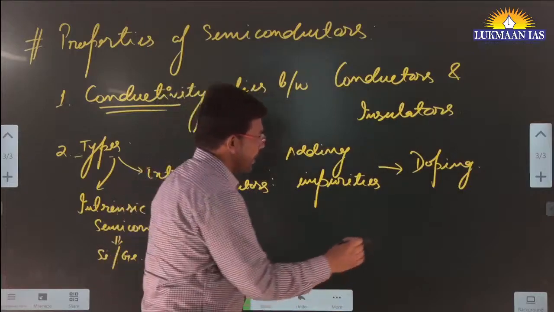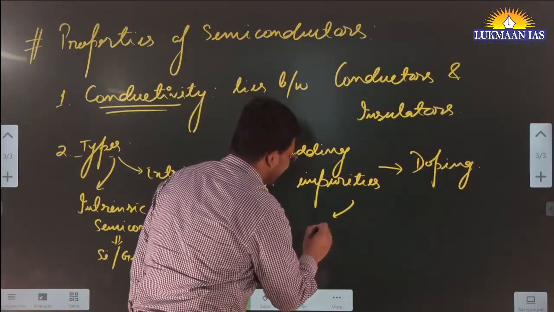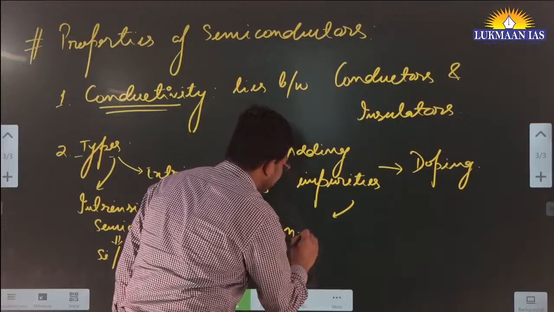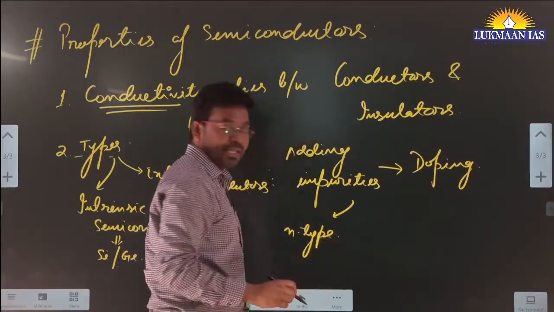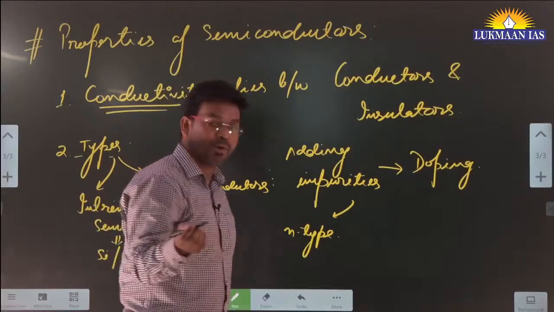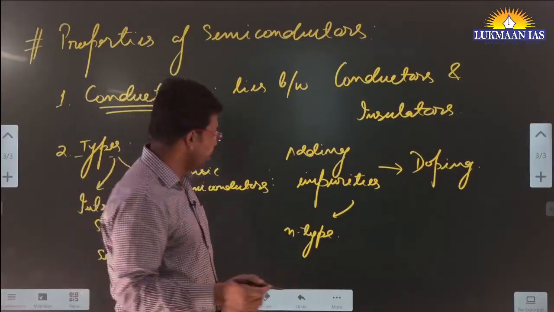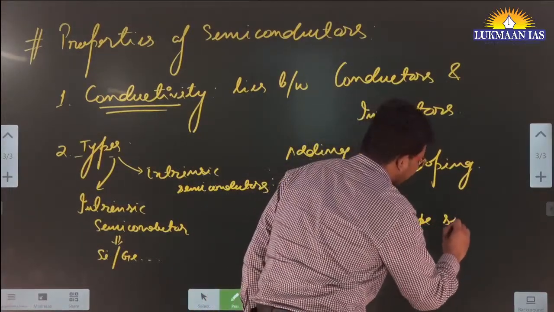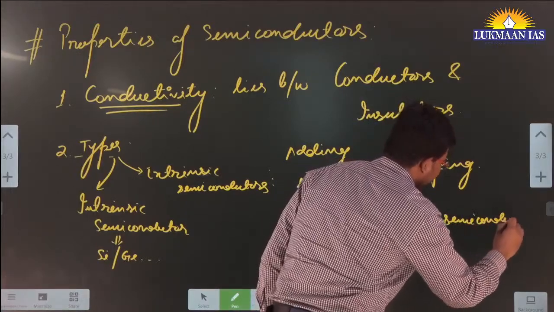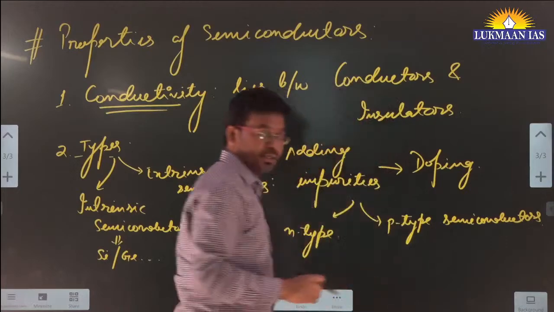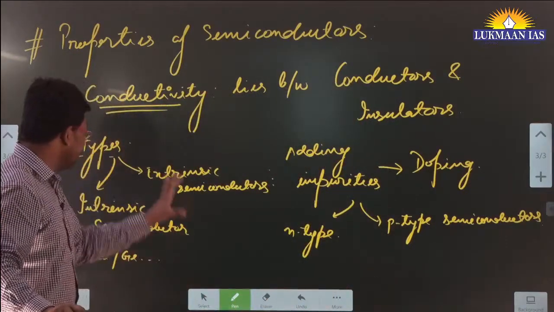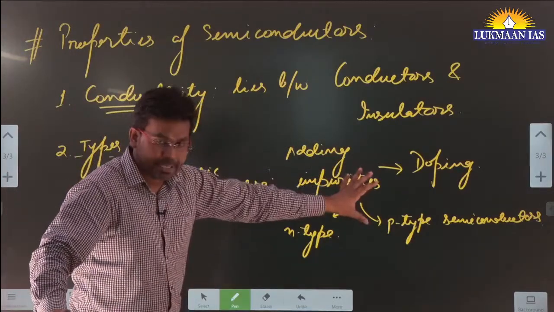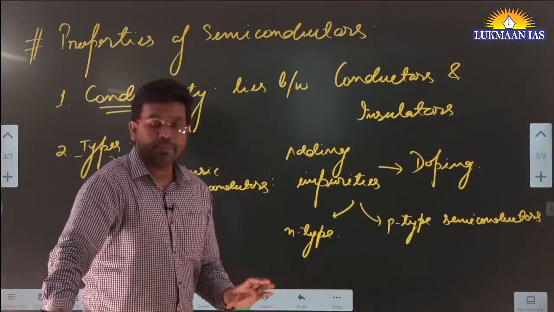So doping is done like when we add a material that has more number of electrons, that makes it N type of semiconductor. The one that has less number of electrons, which is also known as having more holes, makes it P type semiconductor. So we do have different types of semiconductors. If intrinsic semiconductors are added with some impurities, they become extrinsic semiconductors, and we have N type semiconductor and P type semiconductor.